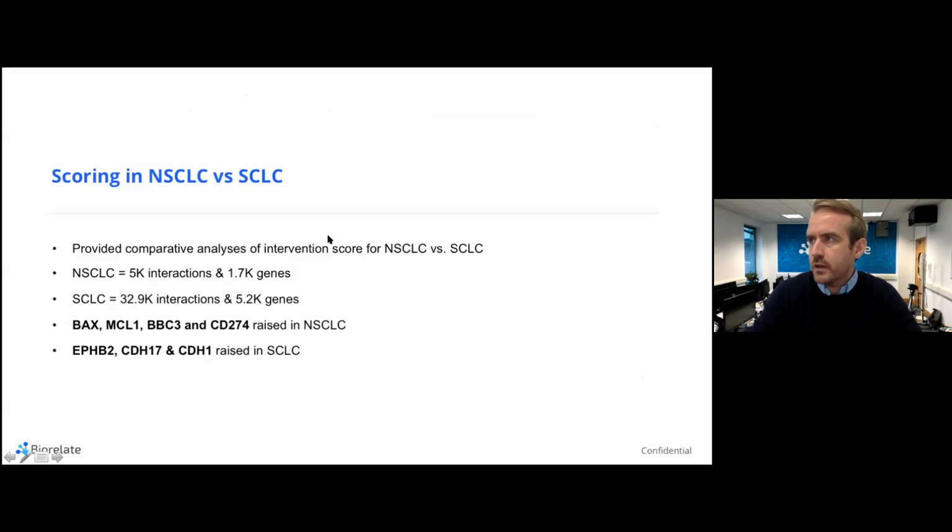Because of the contextual nature of the data that we have, we can also stratify by different lung cancer diseases. So we can compare things like non-small cell lung cancer against small cell lung cancer. And if we do this, we get various different proteins that are ranked to the top of the pile in these different diseases. So you do actually get some fairly broad graphs for each of these diseases too. So 5,000 for non-small cell lung cancer and 32,000 for small cell lung cancer.